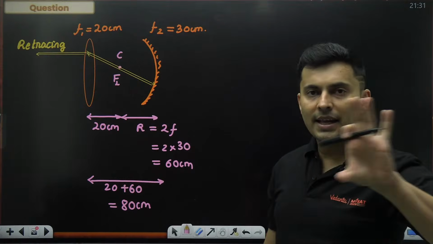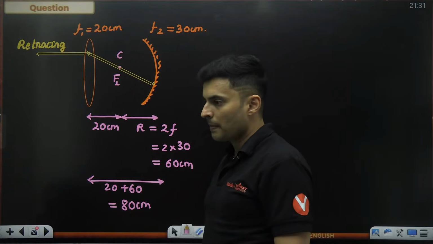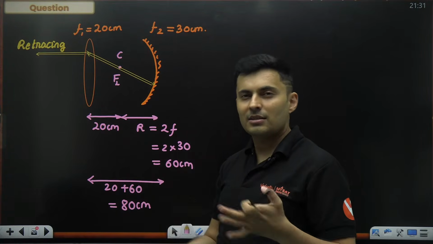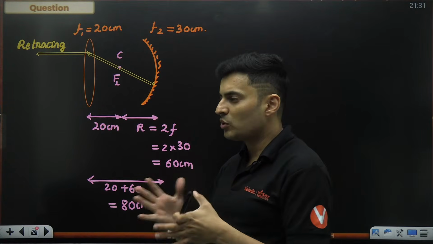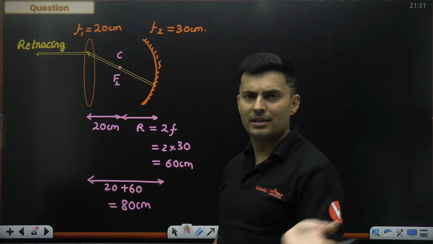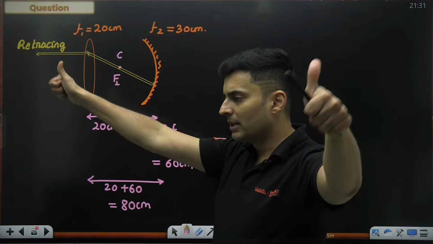Okay, this is a very common type of question in your JEE examination. Find the distance between the mirror and lens, or if the distance is given, find the focal length, or how will you place it so that the rays are again as they were, retracing, or parallel. Common question.